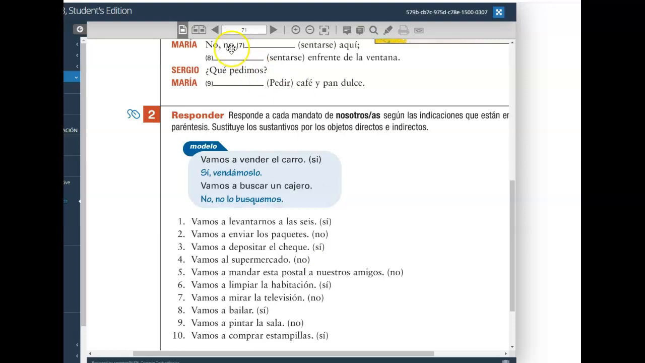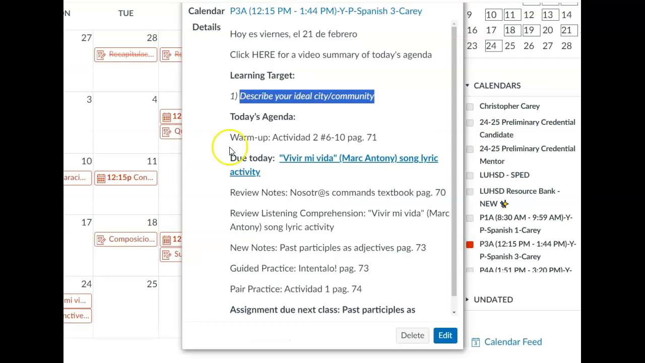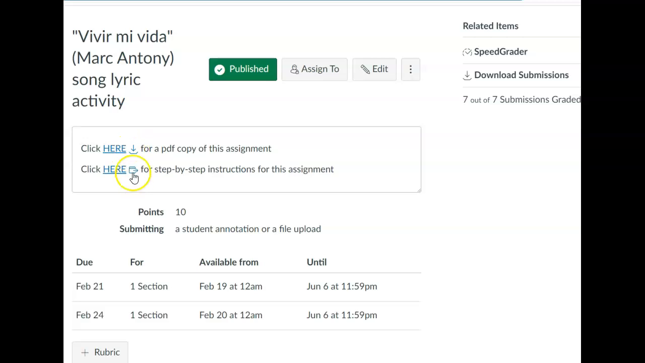All right, that's our warm-up for today. Taking a look, as we had said in the agenda, at what is due for today. We already kind of looked at the notes already. So the song lyric activity, you have instructions there, but since we're already here,